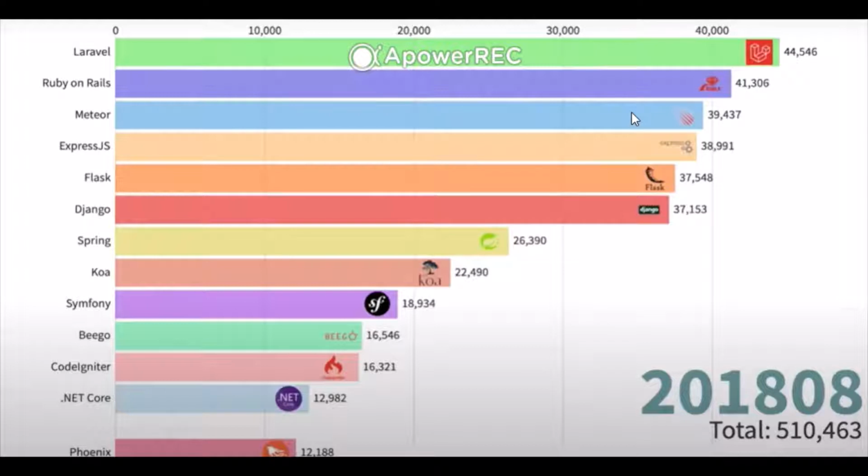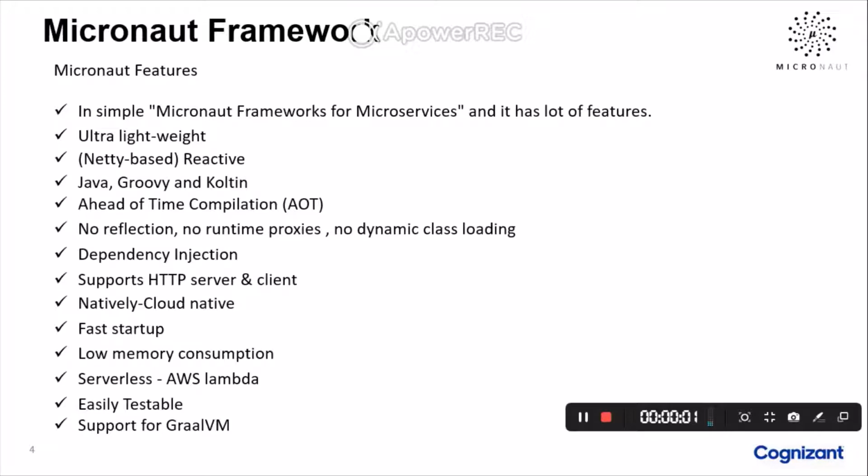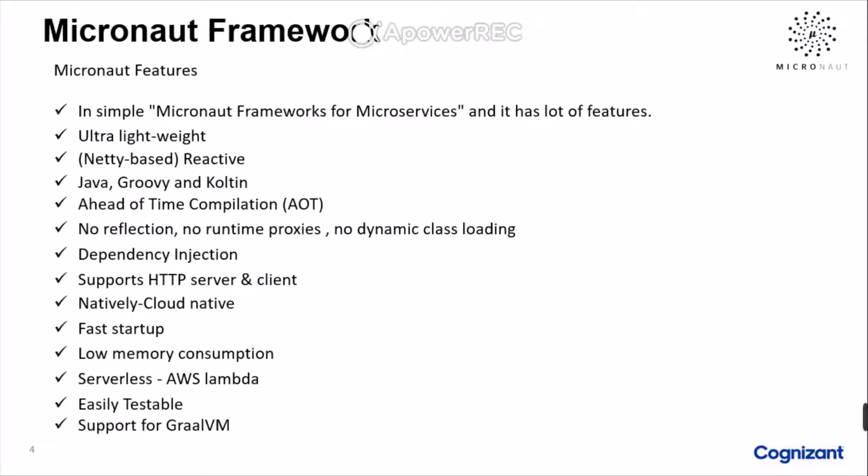In this category, Micronaut was born in 2018. So it is a very early stage and the latest framework. Okay, let me see the Micronaut main features. In simple terms, Micronaut is a framework for microservices, and it has a lot of features.